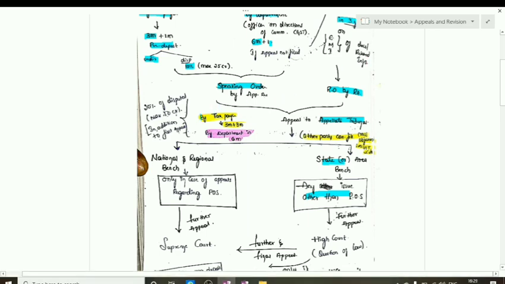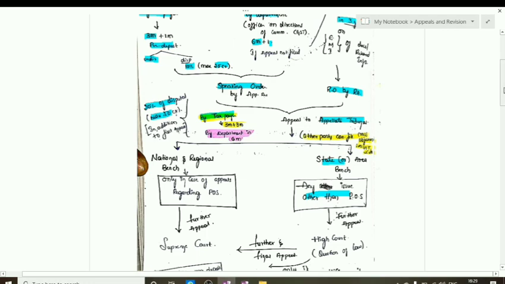If the aggrieved party is a taxpayer, then he will have 3 months plus 3 months of condonation of delay. But if it is the department, they have 6 months of time to file the appeal. The taxpayer is required to deposit 20% of the disputed amount, subject to a maximum of 50 crores. A point to be noted here is that the 25 crores and the 50 crores limits are exclusive. That is, CGST 25 crores and SGST 25 crores, CGST 50 crores and SGST 50 crores.